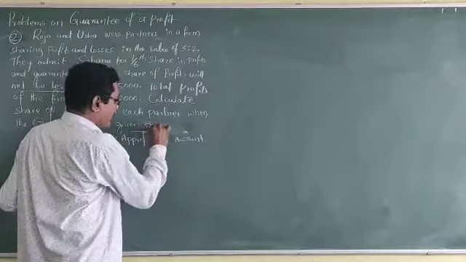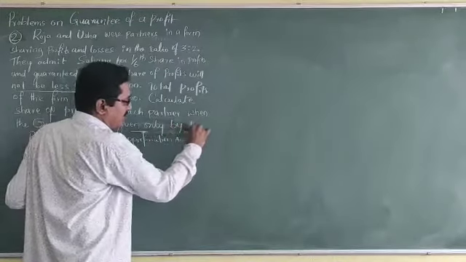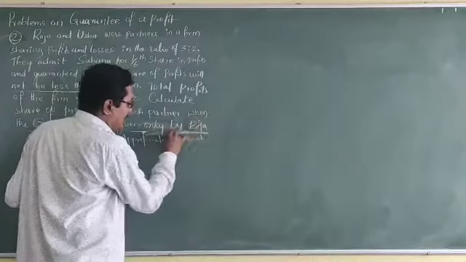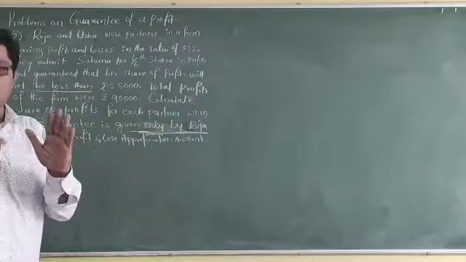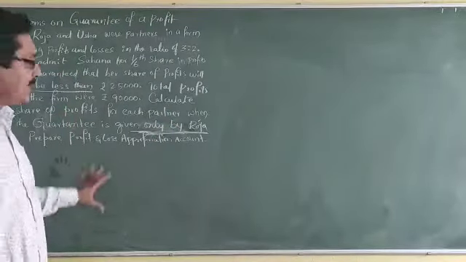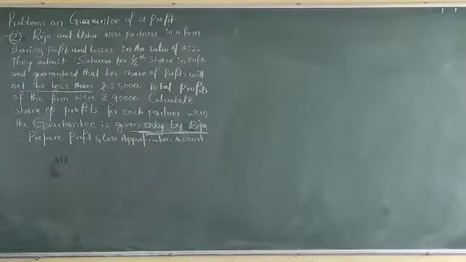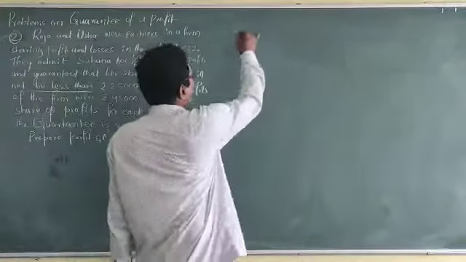Only by Roja. This is important. Only a single partner has given the total guarantee. So for this also we have to find out the new profit sharing ratio.